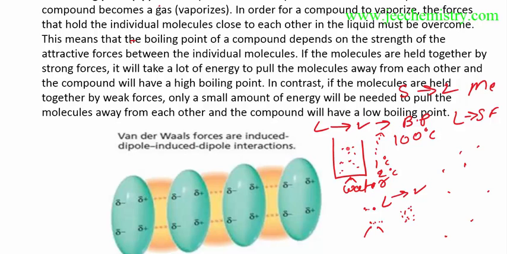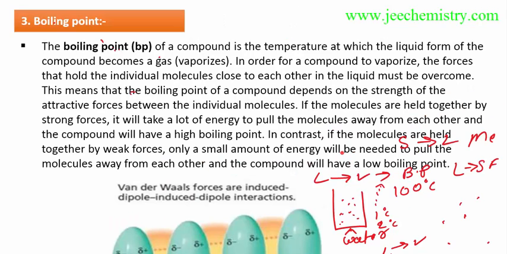The boiling point is the temperature, or energy, required to break the strength between the molecules, to break the force held between the two molecules that keeps them liquid. Now we will learn all the things I have explained, in proper written format. The boiling point of a compound is the temperature at which the liquid form of the compound becomes gas. Now this is clear: liquid becomes gas.